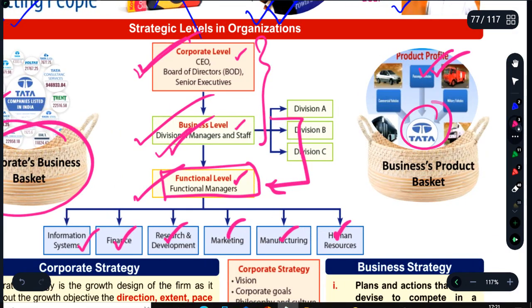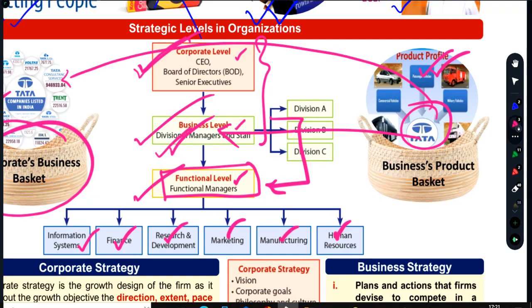Say Tata Motors having their products. If you are talking about Harrier, you are talking about their Punch, etc., and Safari. So these are the products of Tata Motors. And Tata Motors is an SBU that is under the corporate level, which for Tata Motors will be Tata and Sons. So this is how these levels have been made.